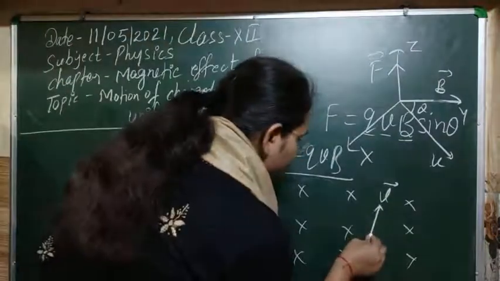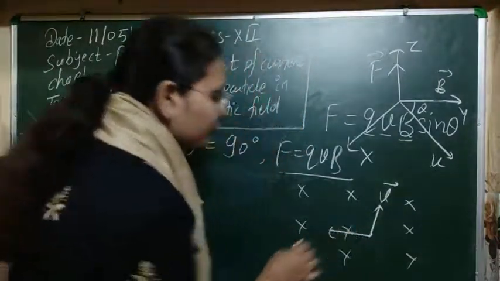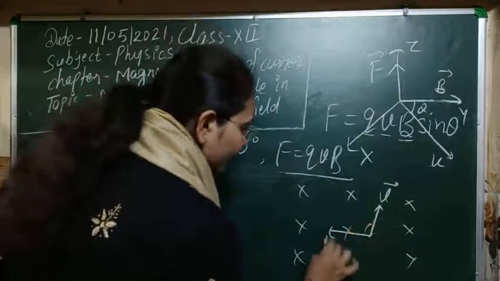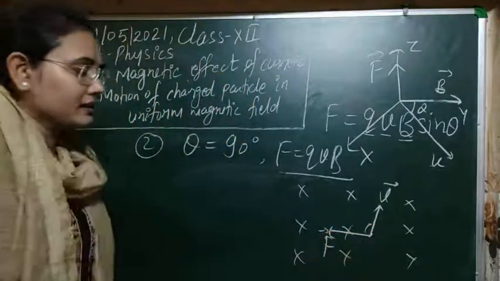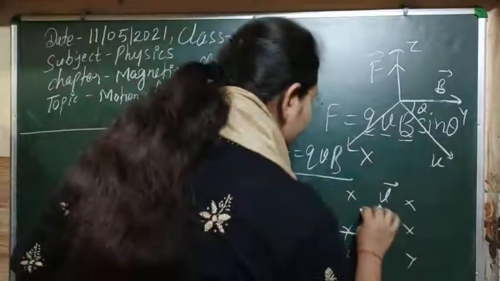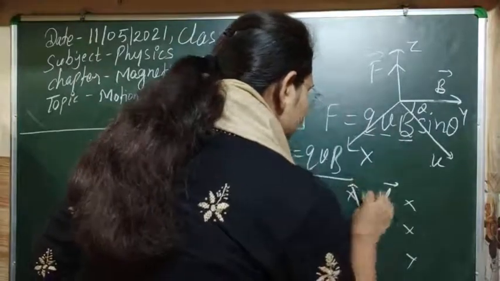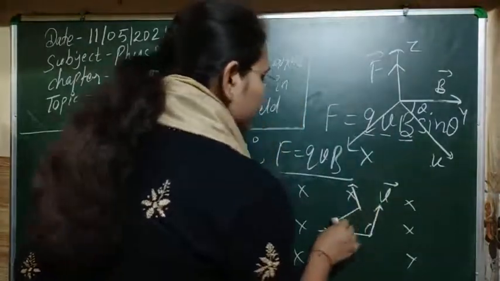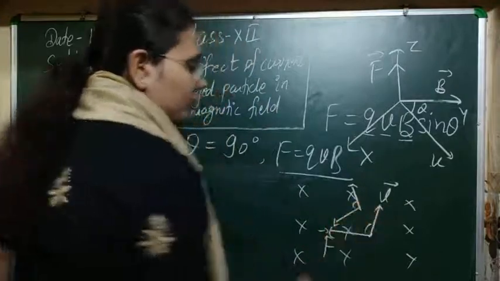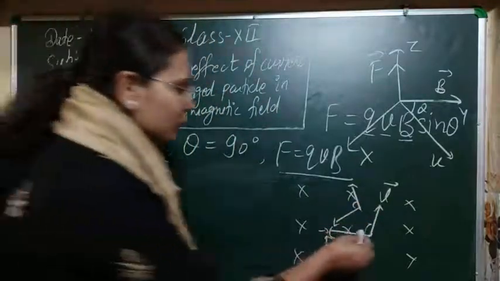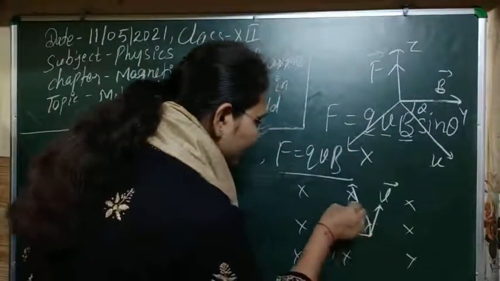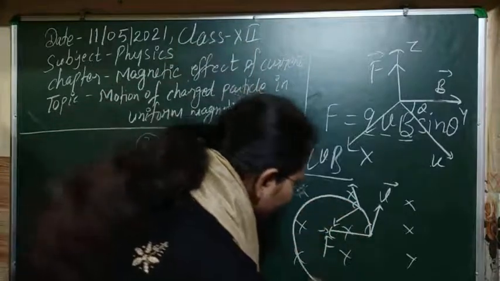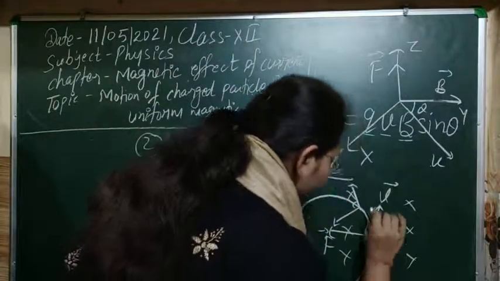So if you see the direction of force here, this would be 90 degrees, and the direction of force is in this direction. Means continually the particle will move and change its velocity, and its force will always be 90 degrees to it. So if you draw the locus of the particle in this way, the particle will move on a circle.